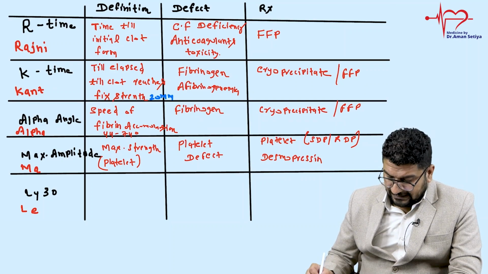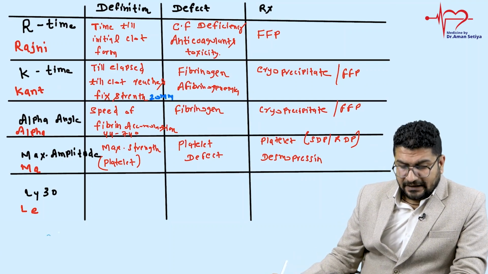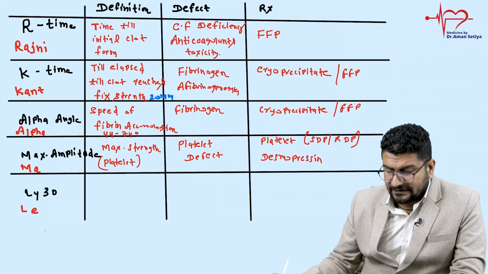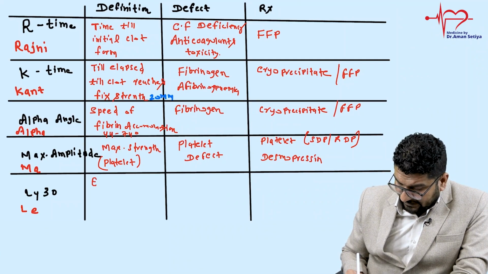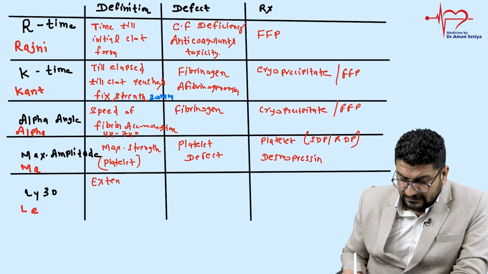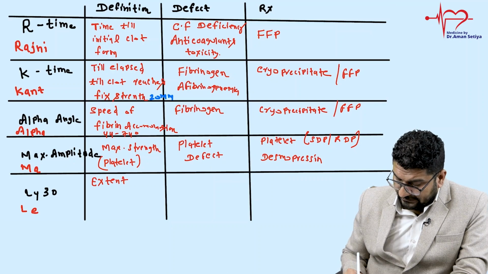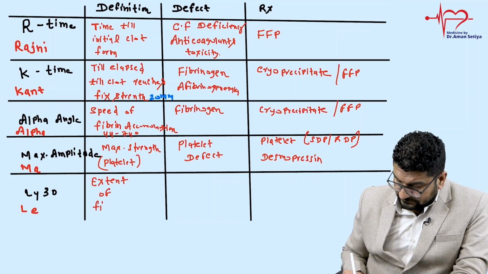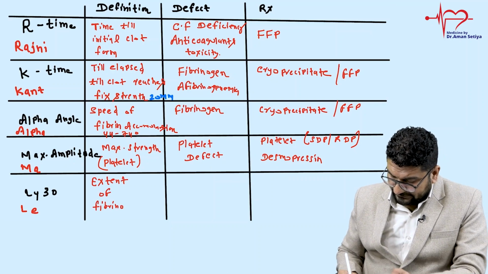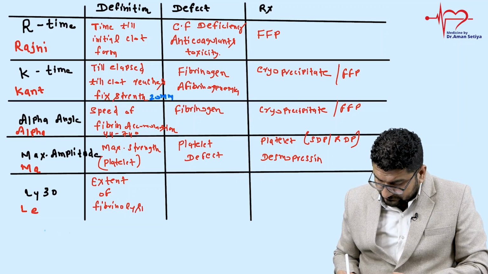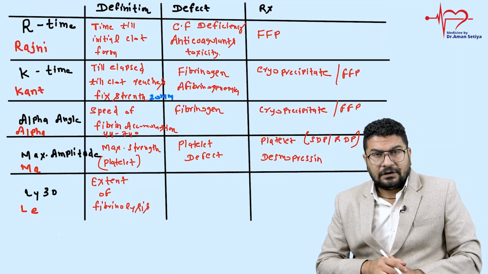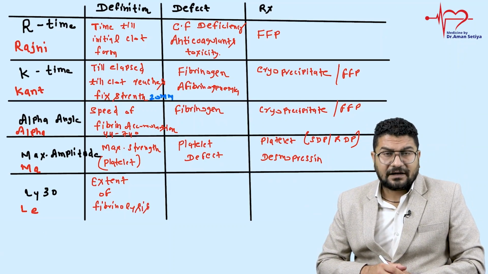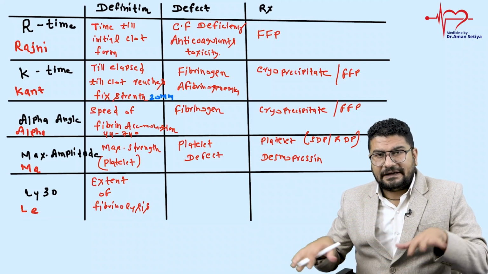And coming to the last thing, that is LY30. It is telling you the extent of fibrinolysis. So what is this telling you? The extent of fibrinolysis. It will tell you how your clot lysis is happening.